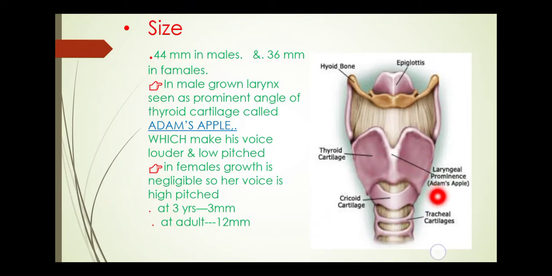It is called the Adam's apple or the laryngeal prominence. Because of it the male voice is louder and low pitched. In females, growth is negligible, so her voice is high pitched. At 3 years its size is about 3 mm, and in the adult its size goes to 12 mm.